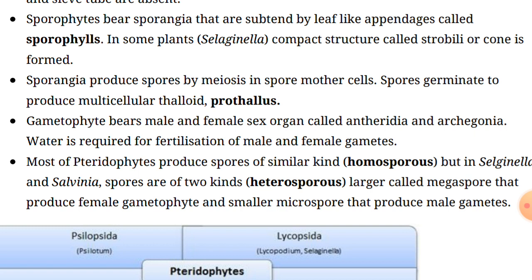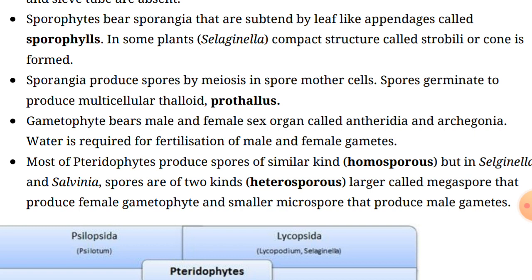When the antherozoid is released from the antheridia, it reaches the mouth of the archegonium through the film of water. When it reaches there, the fusion of the male gamete with the egg present in the archegonium results in the formation of the zygote.